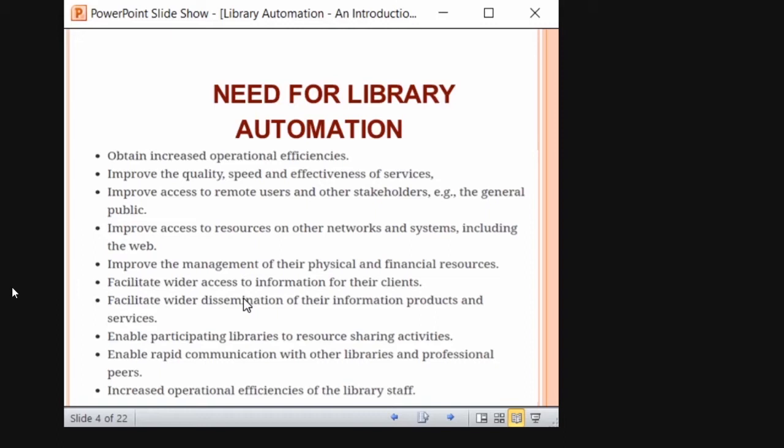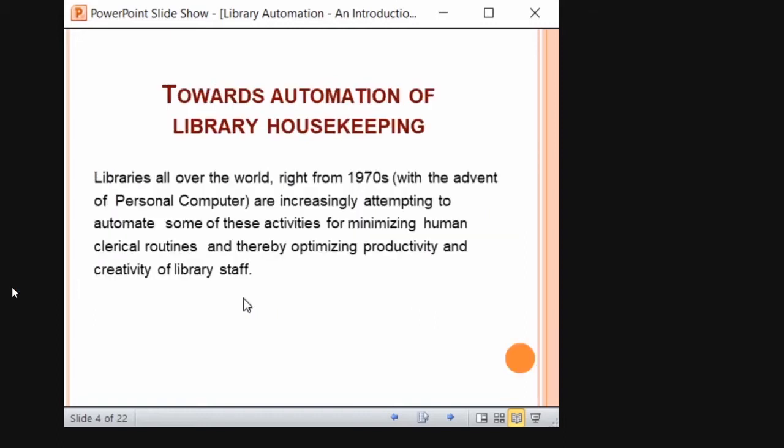So now you might have understood why our library should be automated. You understood the difficulties of performing library activities manually, and the benefits when the library is automated. These are the things we discussed so far. Now we will move towards how to automate library activities, the library housekeeping activities, right? Libraries all over the world, from the 1970s, have been attempting to automate some of their activities to minimize human clerical routines and thereby optimize the productivity and creativity of library staff.